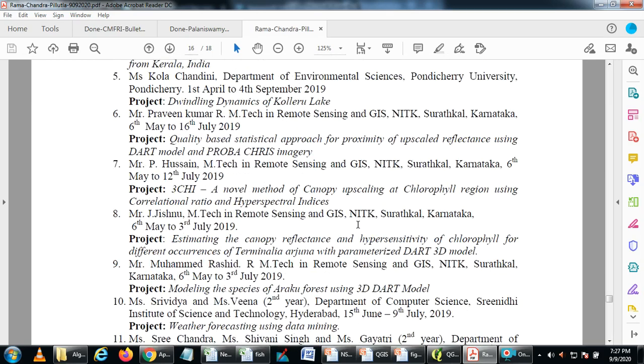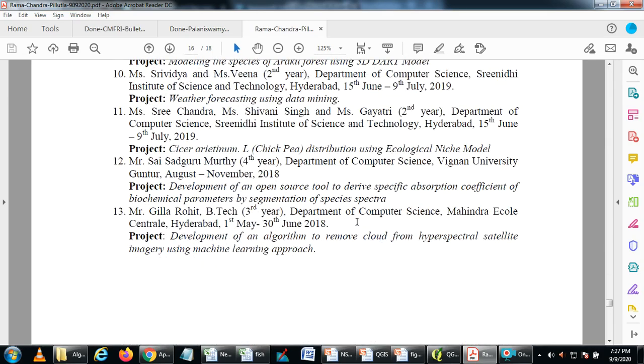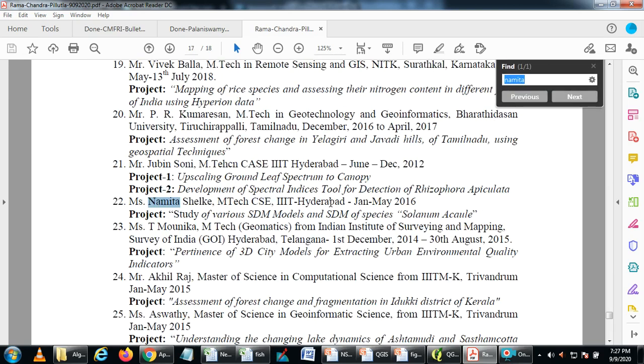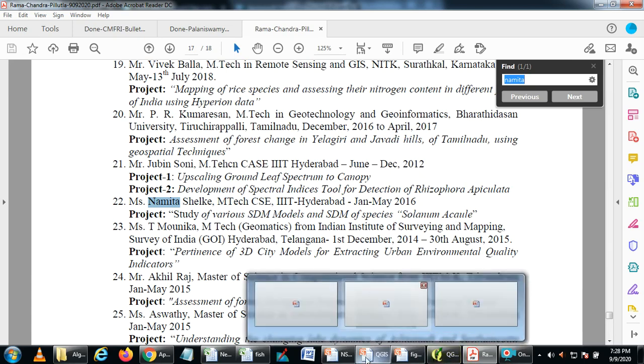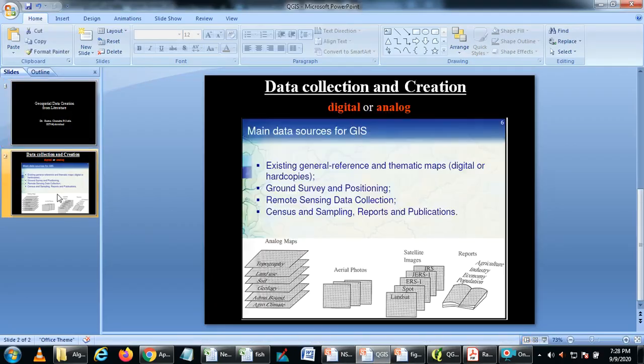Apart from this, I have also guided different interns. Since I think you are from an agriculture background, one student worked on chickpea, Cicer arietinum, distribution using an ecological model, and one student used various species distribution models for mapping species of Solanum using Riva.js, one more open source tool, for predicting potato distribution. Apart from this, now we'll go to the current topic.